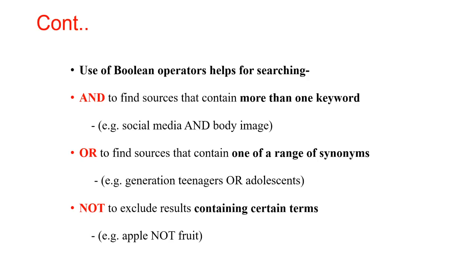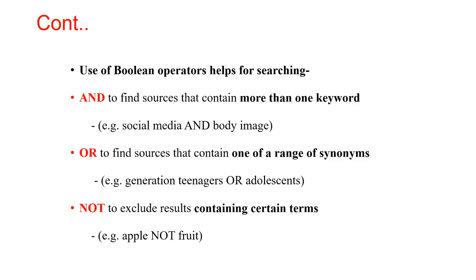Sometimes you can use Boolean operators to help with searching articles on various sources. Mostly AND, OR, NOT are the Boolean operators used for searching articles. The AND operator is used to find sources that contain more than one keyword, for example, social media and body image. The OR operator is used to find sources that contain one of a range of synonyms, for example, teenager or adolescent.